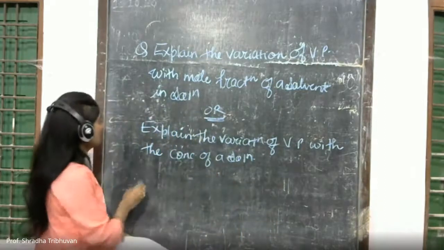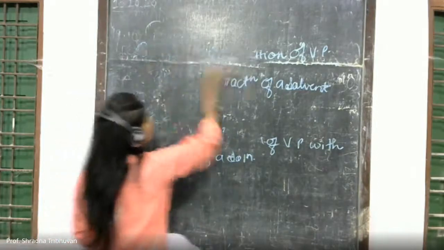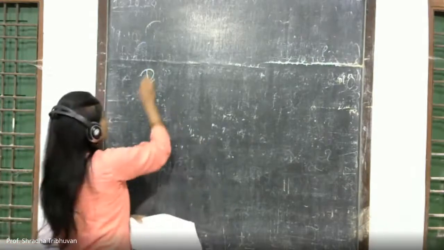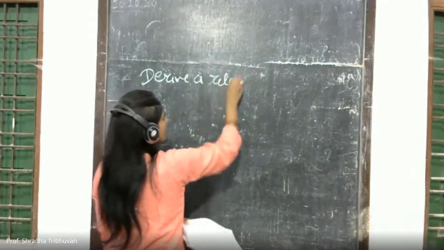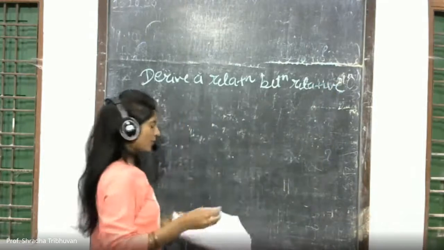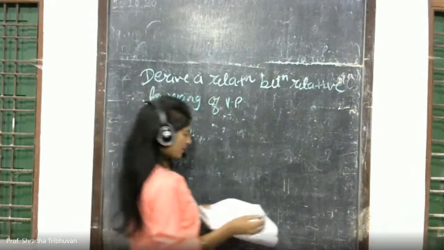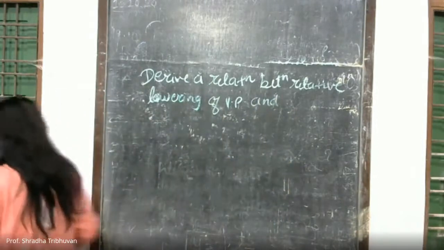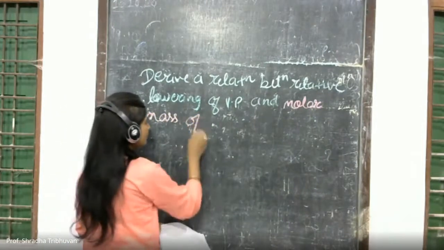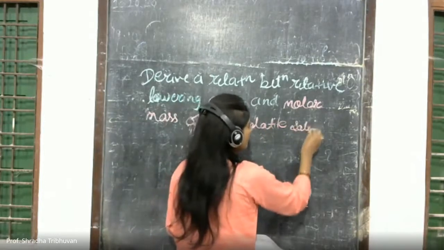Next, one more type of question which is frequently asked is: derive a relation between relative lowering of vapor pressure and molar mass of non-volatile solute.